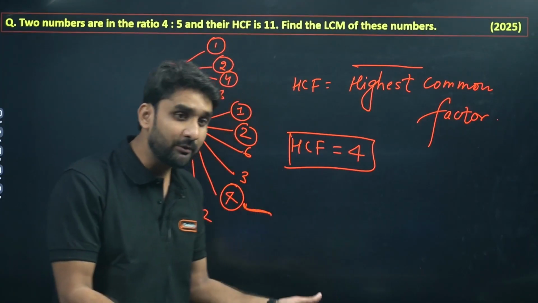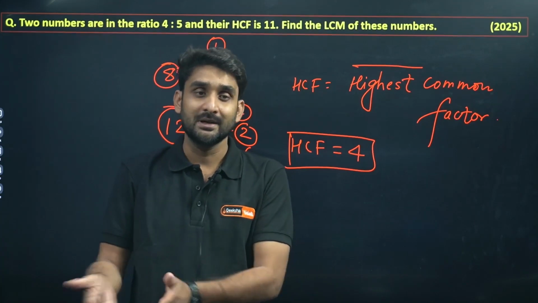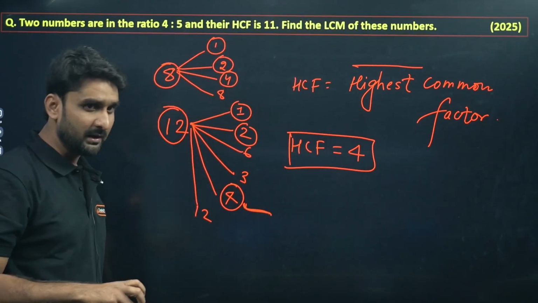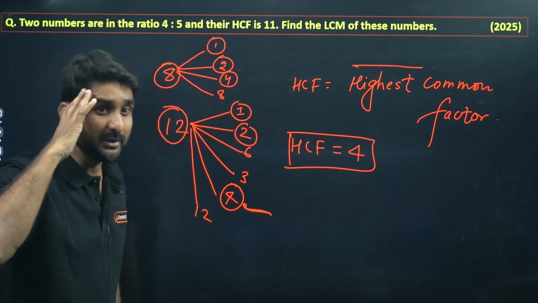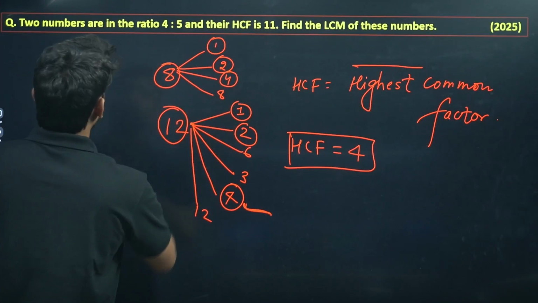And if I talk about LCM, least common multiple or lowest common multiple, the LCM always comes greater than those numbers. HCF is found smaller and LCM comes greater. Keep it in mind. Please keep it in mind, guys. Okay, so look at what the question is saying.